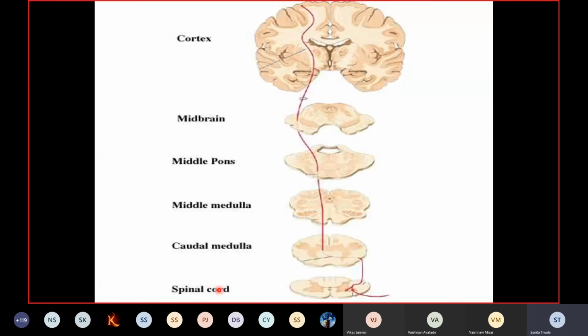Now again in this diagram, you can see the single fiber and its course at the various levels, that is in the brain stem, then how it crosses to the opposite side in the lower part of the medulla. And here you can see how it is terminating on the anterior horn cells. So at each level, a few fibers turn in from that lateral corticospinal tract, and they end on